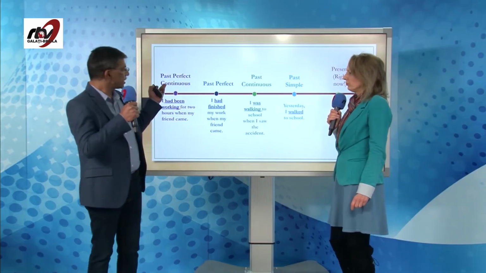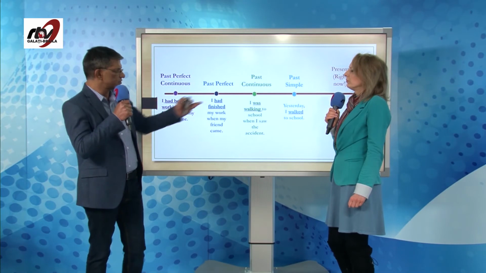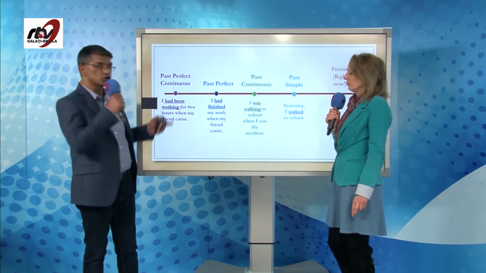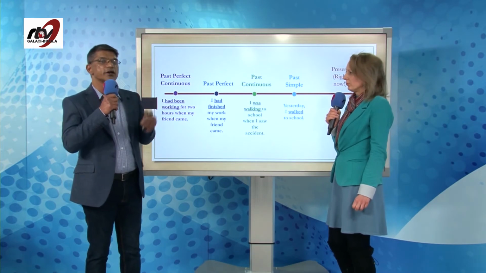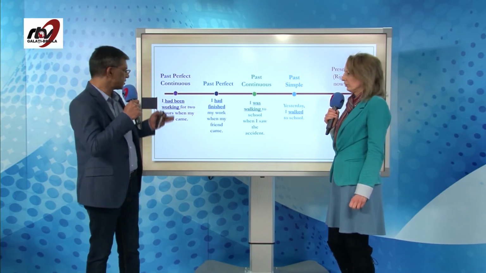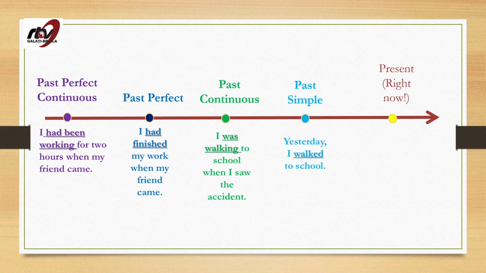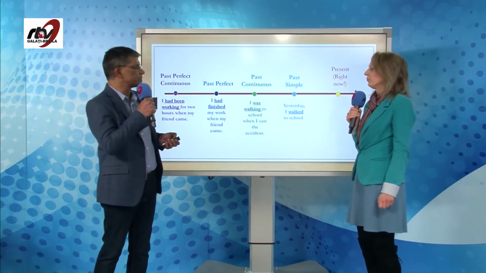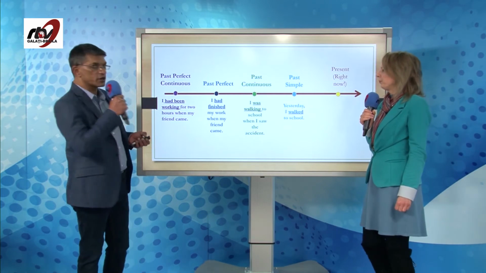Similarly, past perfect continuous, quite the same as past continuous, only difference, the action is going on for a very long time or for a longer time in the past. I had been working for 2 hours when my friend came. So if we remember that, I think it should be a bit easier. Very good, should we move on, Gabriela?